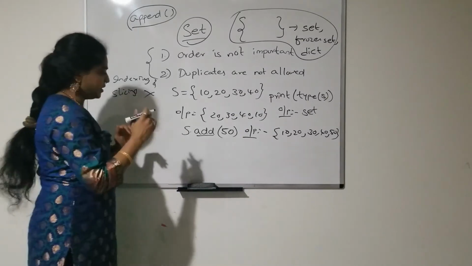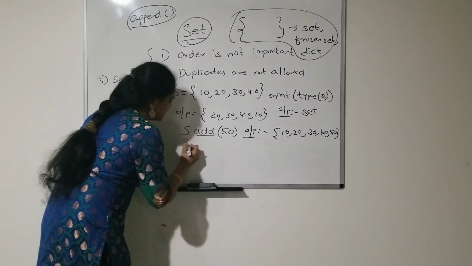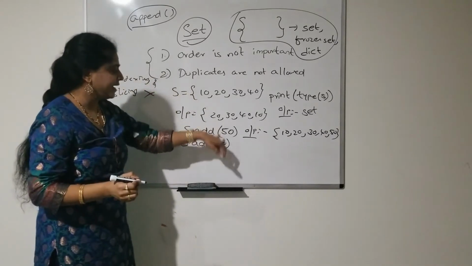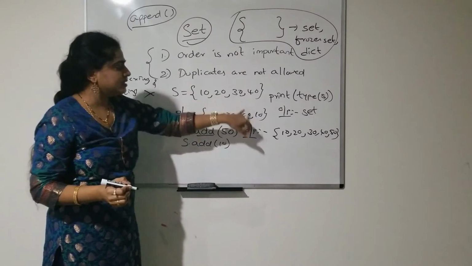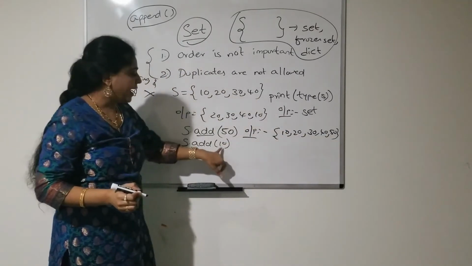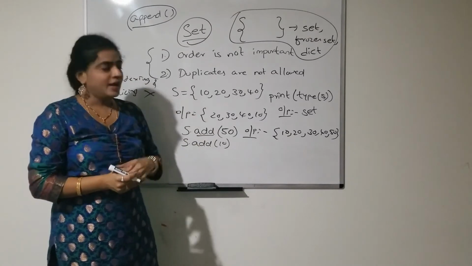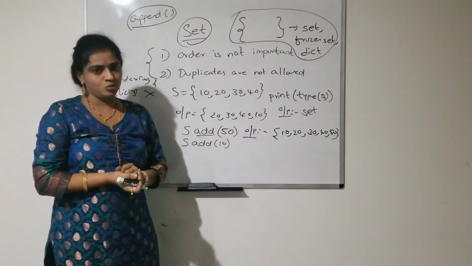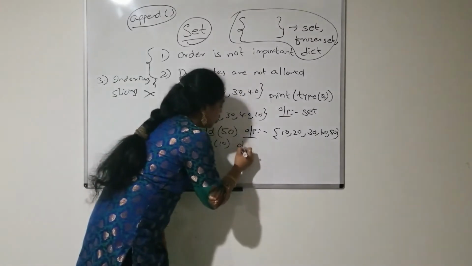Next, suppose s.add(10). I am going to insert 10 again. Already my set consists of 10, 20, 30, 40, 50, and I am going to add 10 again. Is duplication allowed in my set data type? No. So what happens in the output?